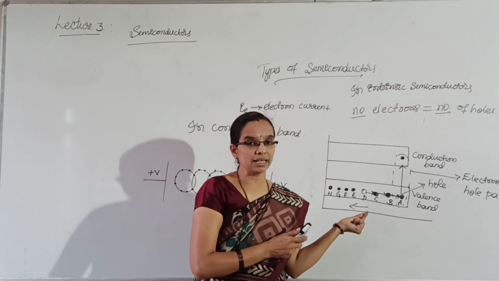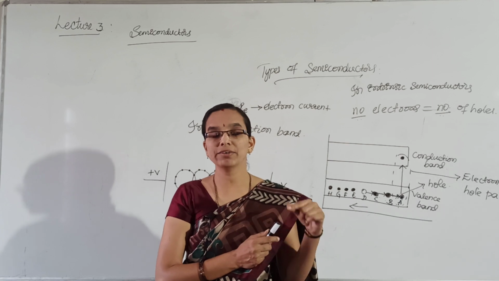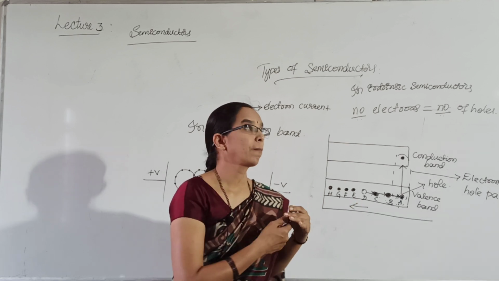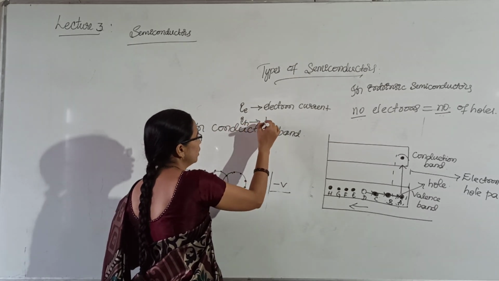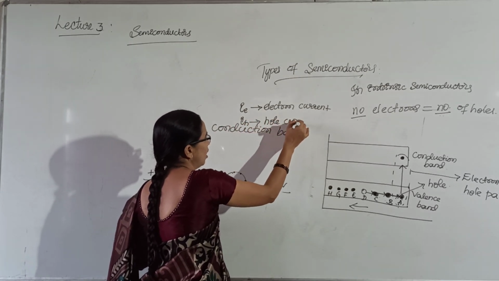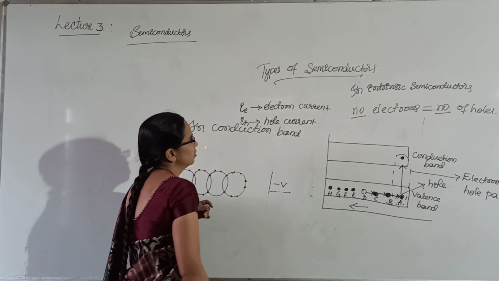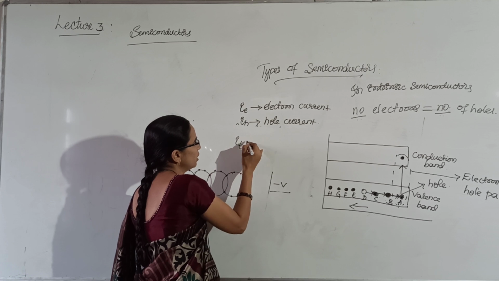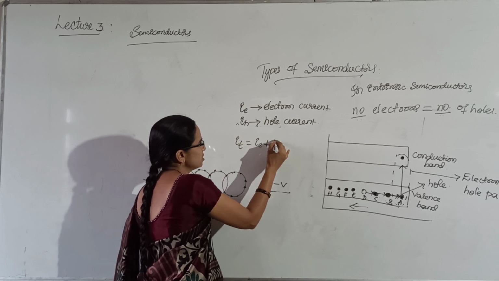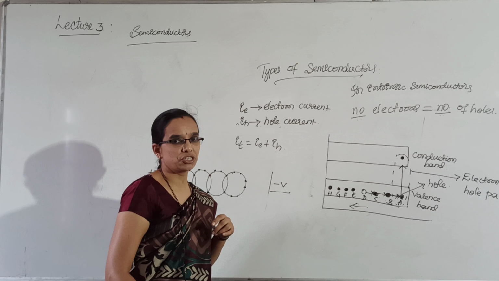So the current in the valence band in an intrinsic semiconductor is called hole current, IH. Therefore in an intrinsic semiconductor the total current is equal to IE plus IH.